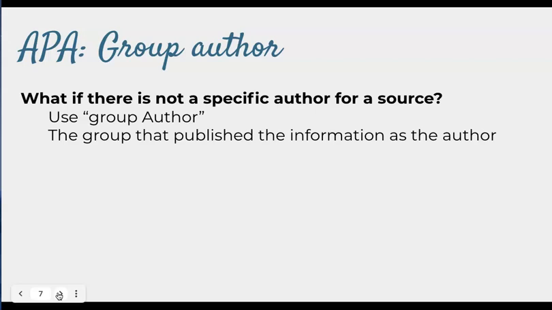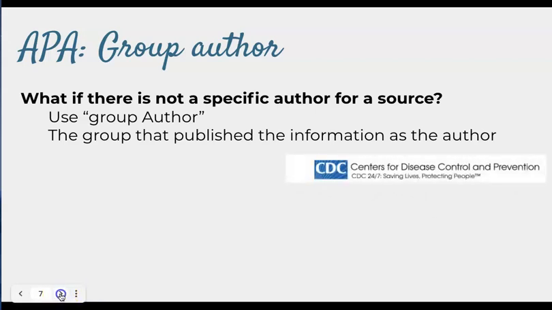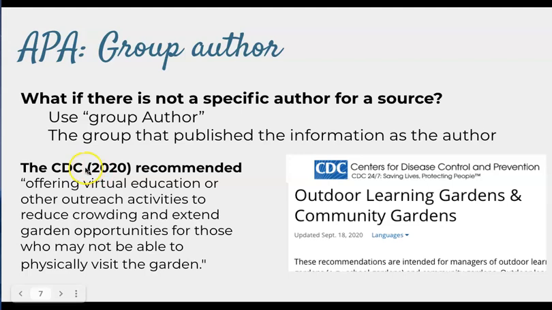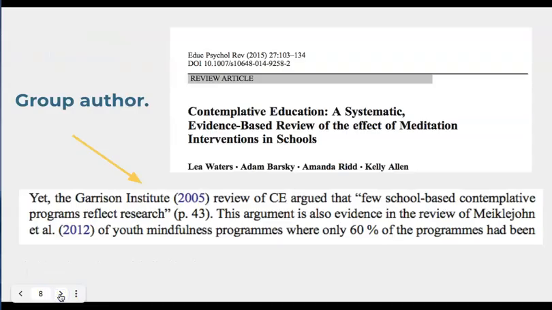So you can go ahead and use what's called a group author. So here's an example. This is something on outdoor learning gardens and community gardens published by the CDC. And we see that there is a date, but there's no specific author. So we're going to say the CDC 2020 recommended, and we're going to use the organization as the group author in this case. Here's another example from a published article, and same idea. The Garrison Institute is an organization that came out with this review, and it's just cited as a group author.